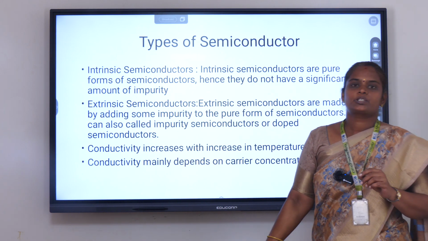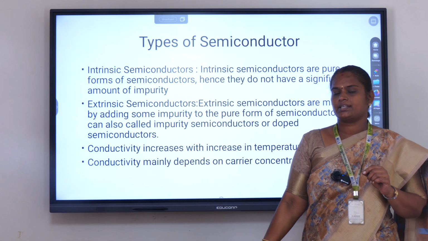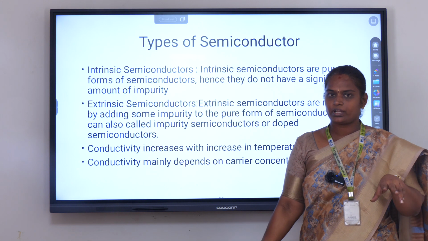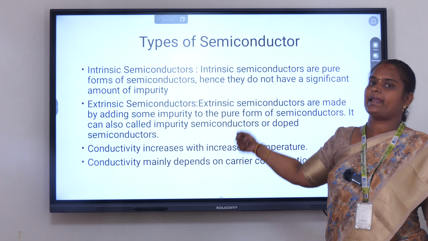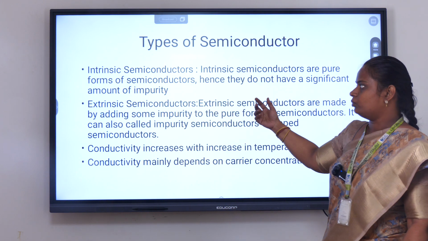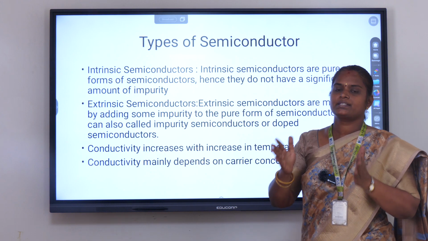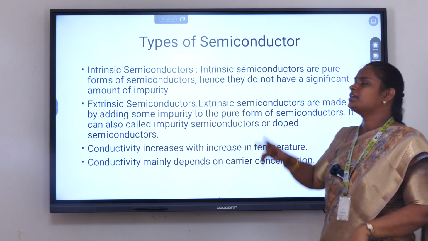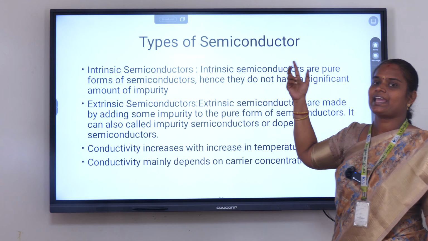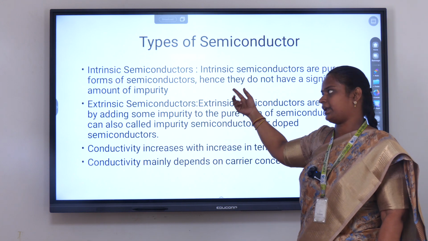Then next one is types of the semiconductor. Semiconductors can be classified into two types: intrinsic semiconductor and extrinsic semiconductor. Now, I will tell you what an intrinsic semiconductor is. An intrinsic semiconductor is nothing but the pure semiconductor. So this pure semiconductor can be called an intrinsic semiconductor.